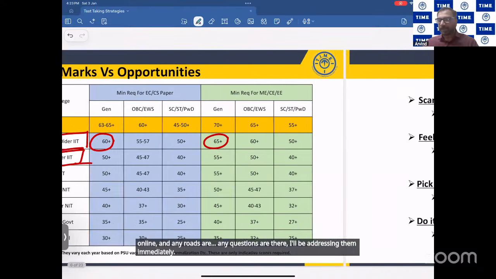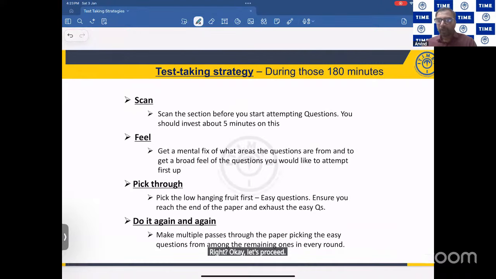Fine? Okay, let's proceed. Now, here we will look at the strategy we have to follow. That 180 minutes is what we are going to see. So the first thing we have to do is scan the paper. Now, what do you mean by scanning the paper?